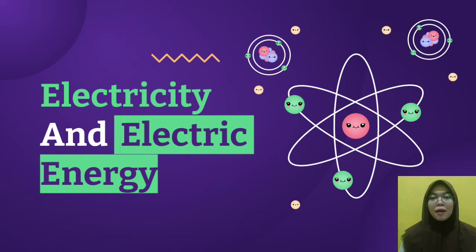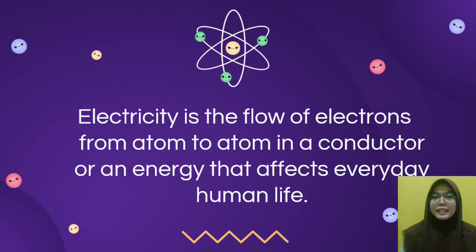Today I want to deliver my material about electricity and electric energy. What is the meaning of electricity? Electricity is the flow of electrons from atom to atom in a conductor, or an energy that affects everyday human life.